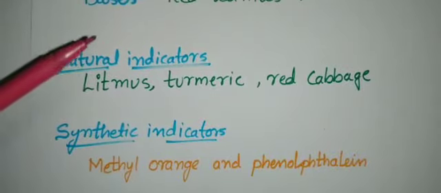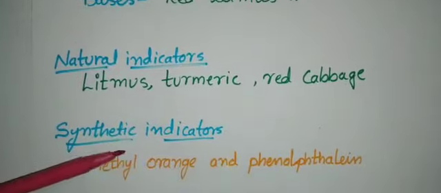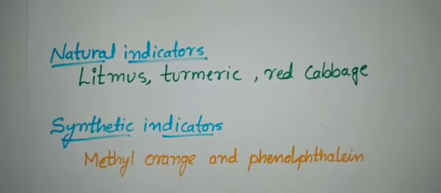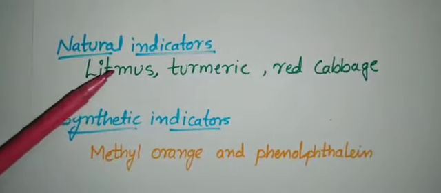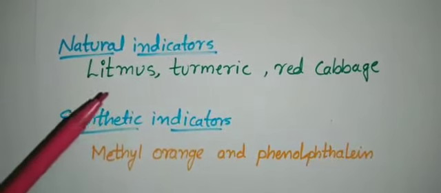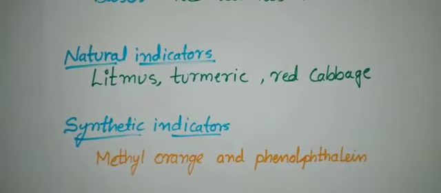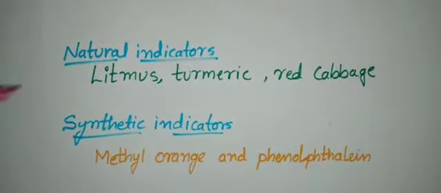Natural indicators are those extracted from plants or animals, and synthetic ones are those prepared in the laboratory. The best example is litmus, which is extracted from lichens. Lichens, you might have observed, grow on moist trees and rocks.